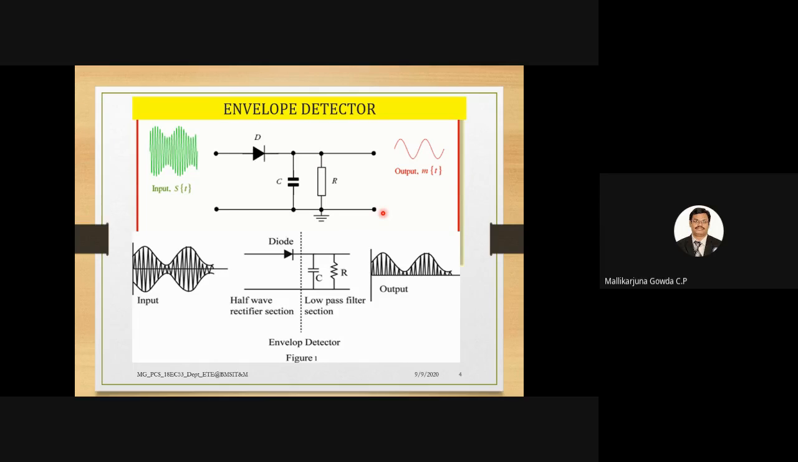You are already aware of a rectifier circuit, no? Half-wave rectifier, isn't it? Yes or no? Are you aware of the half-wave rectifier circuit? How does it work? There we give a sinusoidal signal. Here we are giving AM as the input to this circuit, right? So what happens if I take this as the AM input signal?